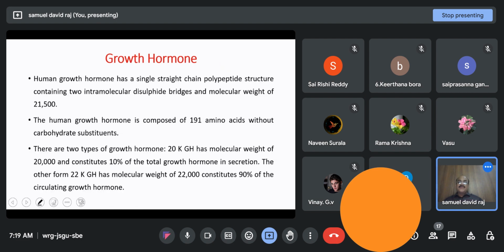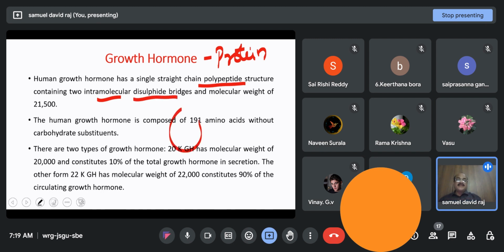Let us discuss these in detail. First one, I would like to start with growth hormone. Growth hormone is a protein hormone. It has a single straight chain polypeptide structure with two intramolecular disulfide bridges.